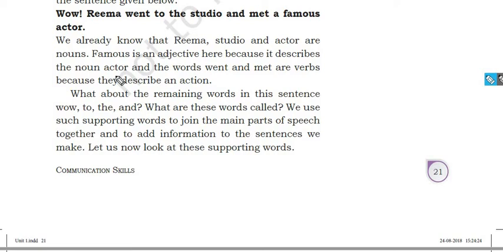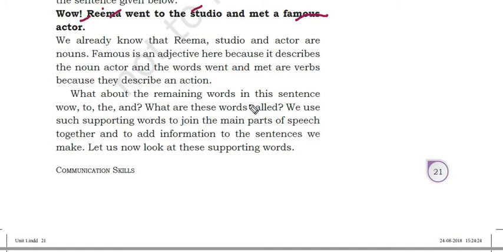So, famous actor. Here, actor is a noun, and we are telling something about the actor. He is very famous. So that is why famous is an adjective. Rima, studio, and actor, all these are what? Nouns. Okay. And the other words, went and met, are verbs because they describe an action.